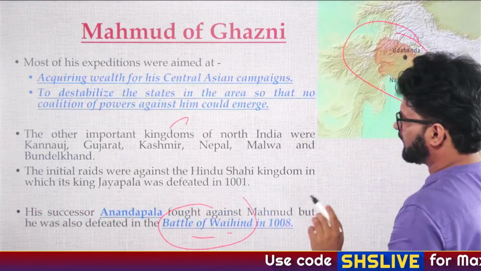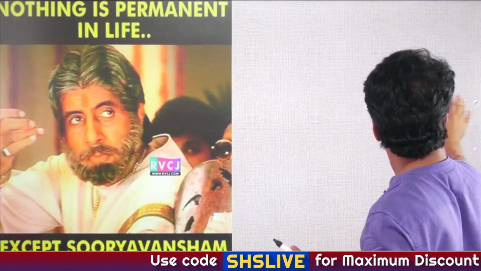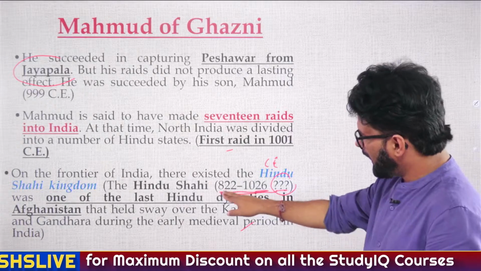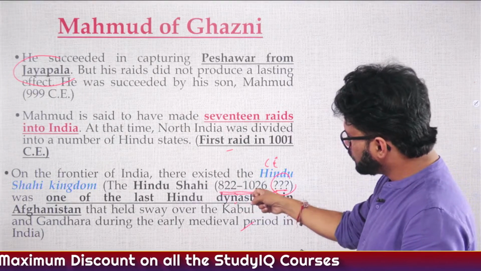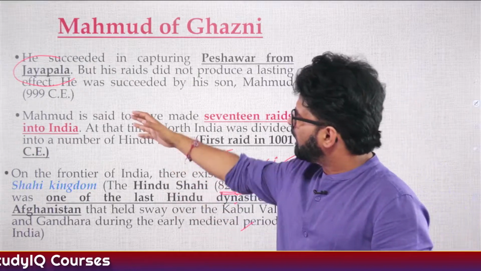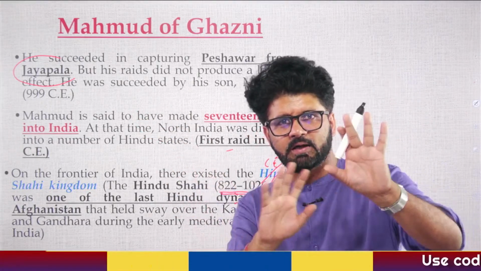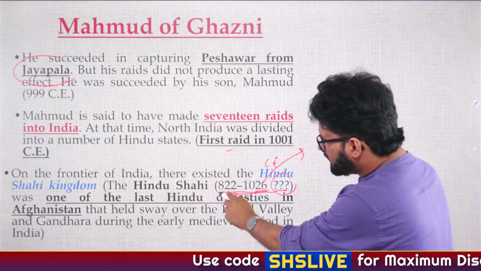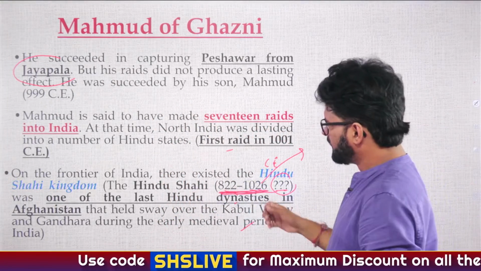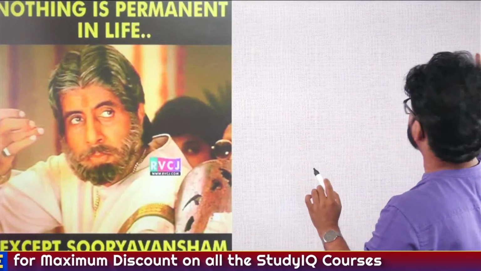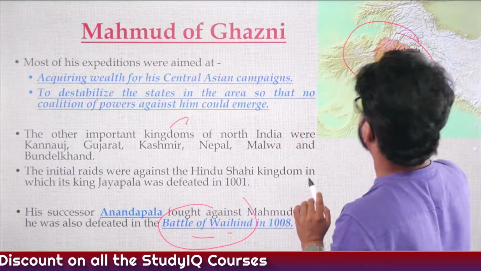you see, let me go back and let me show you something. If we go back and see these years, although they are debatable, have a look at these years. 822 to 1026. 1026 is one of the last years where Mahmud of Ghazni conducted his plundering. I think Mahmud of Ghazni died around 1030. So all these invasions of Mahmud of Ghazni led to the decline of the Hindu Shahi dynasty. So all these things are converging. You can have a look at the dates again and again.